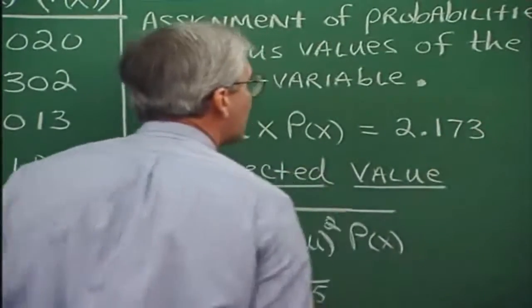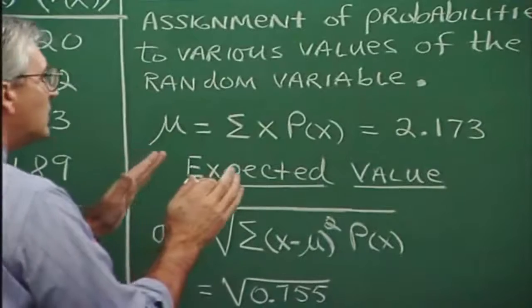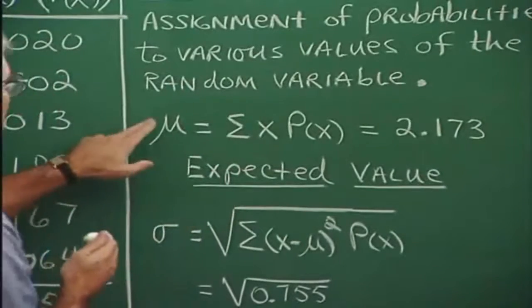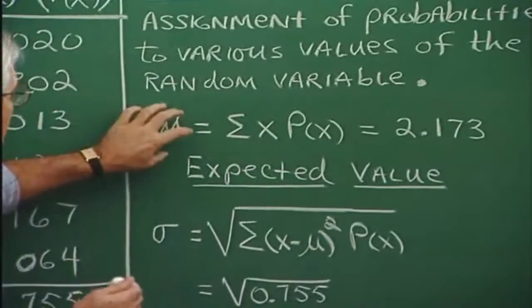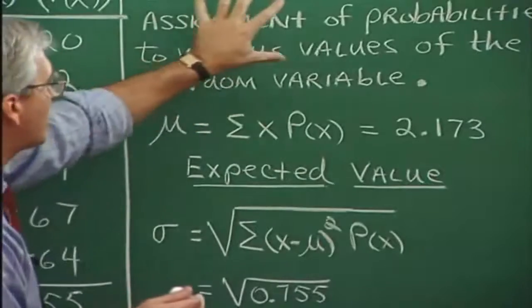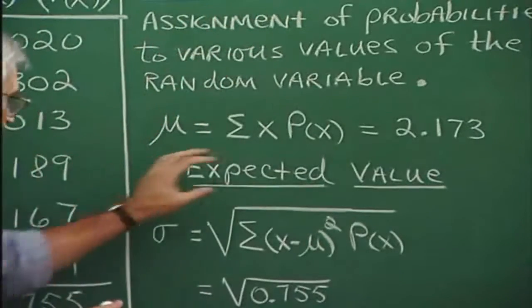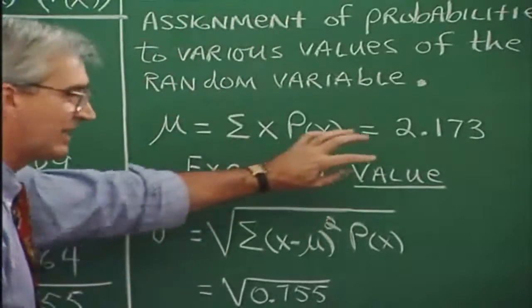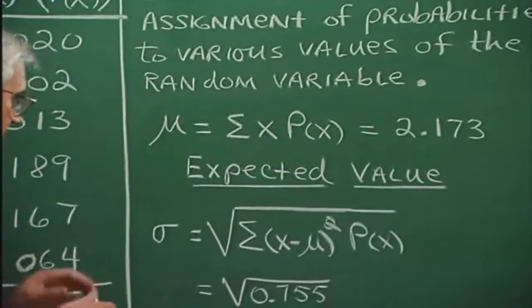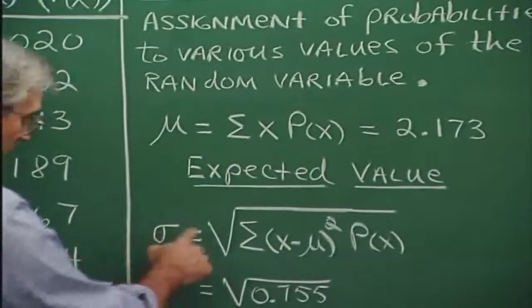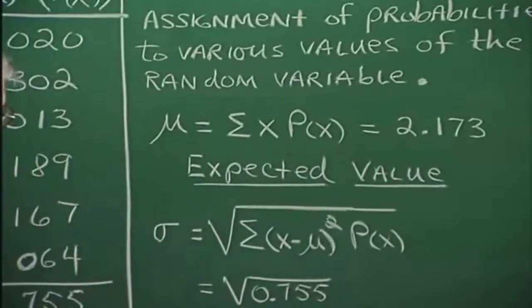So it's another way to make the calculation for the mean. When we're talking about probability distributions, the mean is often referred to as expected value.